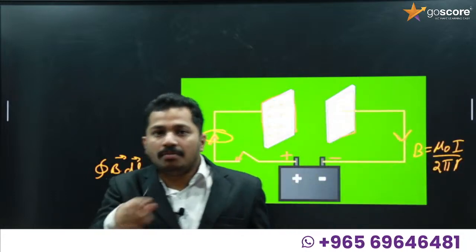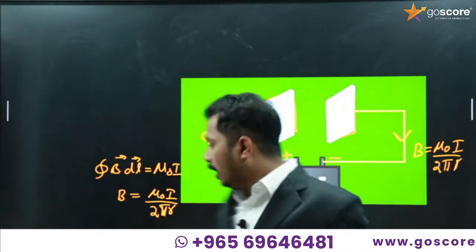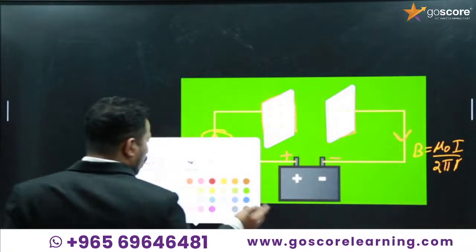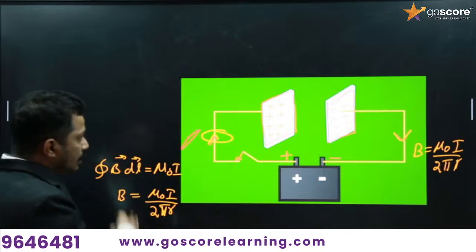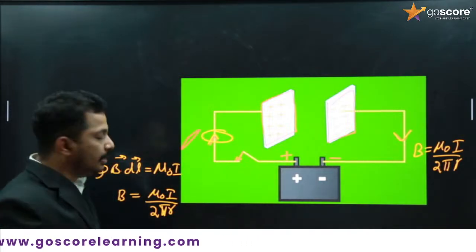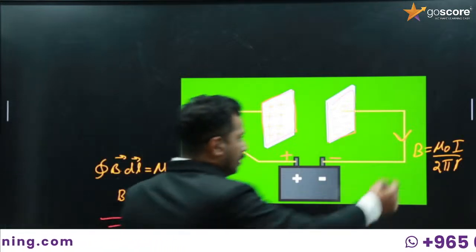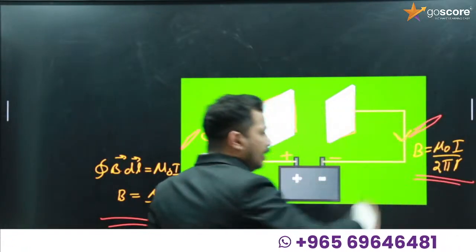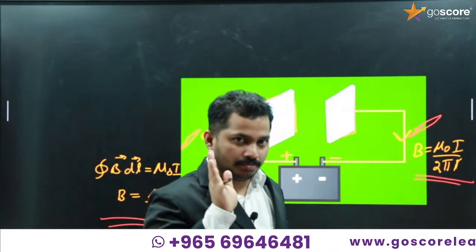Whenever we take a magnetic needle and place it near the straight path, there will be a deflection in the magnetic needle because of this magnetic field. And whenever I place another magnetic needle over here, there will be a deflection in that needle because of this magnetic field. Could you follow?